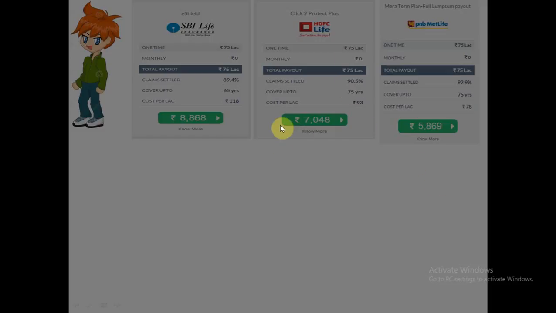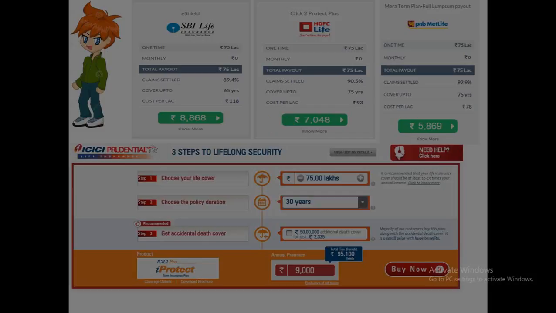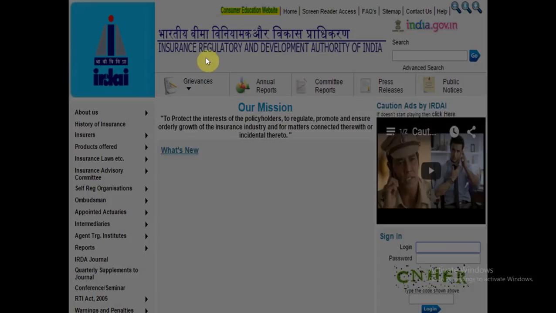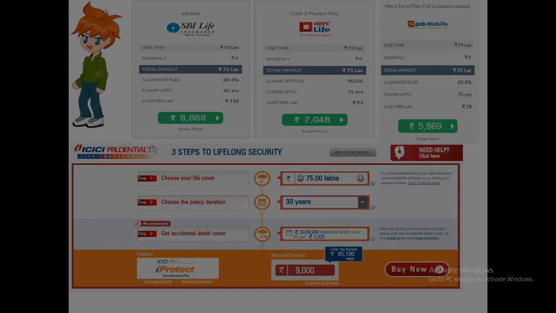He again went to Google searching for some life insurance companies, and he found ICICI is also there, a company which is ready to provide this much of insurance with this much of amount. But what is the authenticity of these life insurance companies? All these life insurance companies are regulated by the Insurance Regulatory and Development Authority of India, that is IRDA. So LIC and all these private life insurance companies are regulated by IRDA. So there is nothing to worry about this. No one will take your money and run away. No one is going to do that.